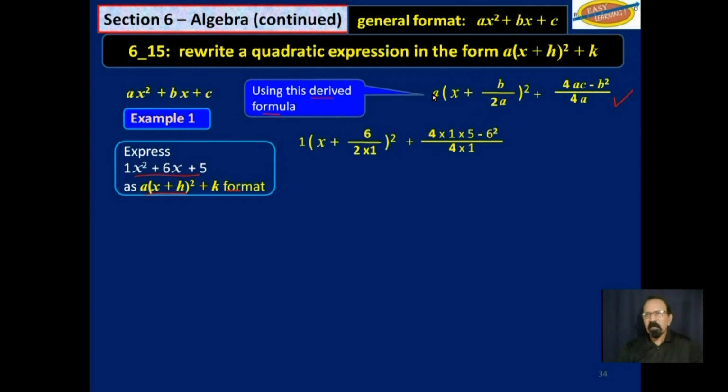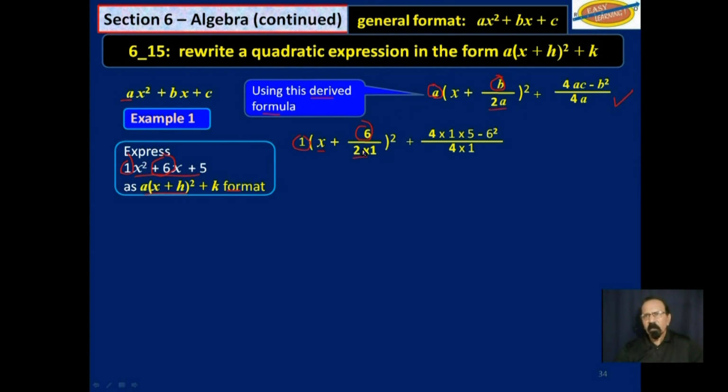Now, this is fairly easy. A here is 1. That's A. X is there. B is this expression here, plus 6, over 2a. Well, we already said a is 1.